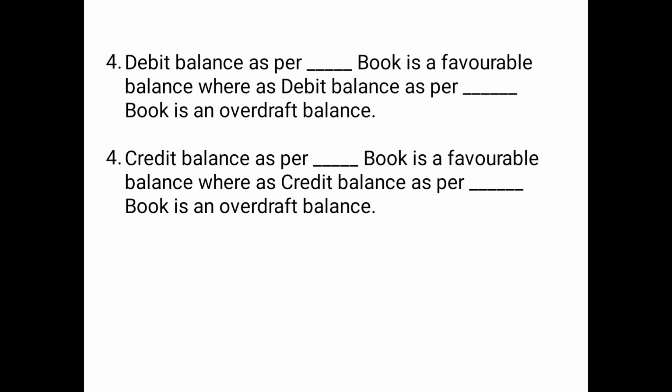Then next point, credit balance as per dash book. It is just a continuation of point number 4. Credit balance as per dash book is a favorable balance. So credit balance as per passbook is a favorable balance, whereas credit balance as per dash book is an overdraft balance. So that means credit balance as per cash book is an overdraft balance. So these are just same points.